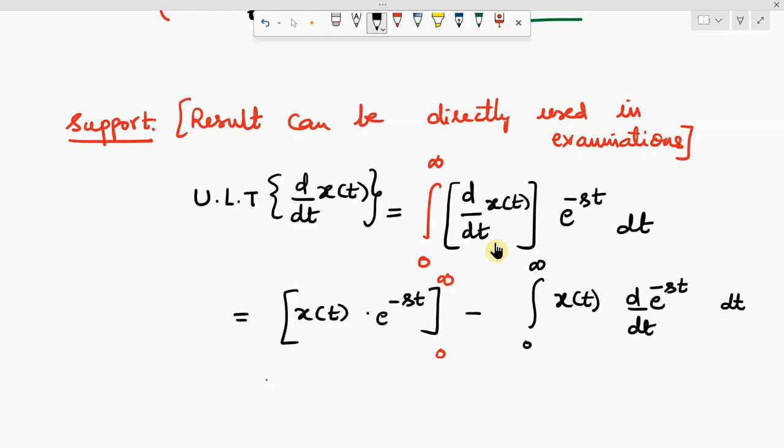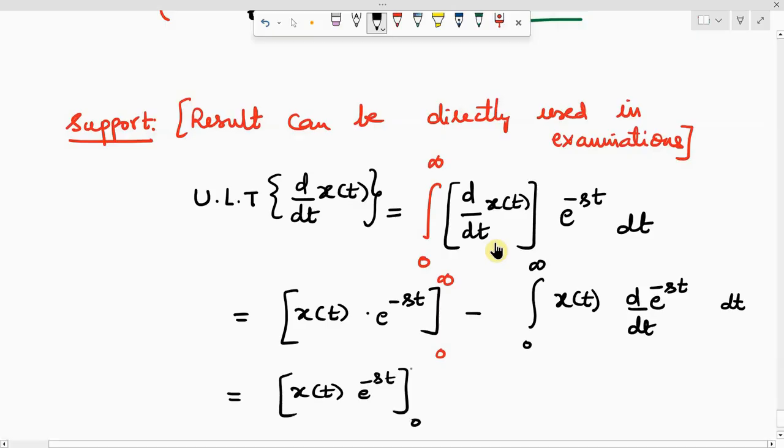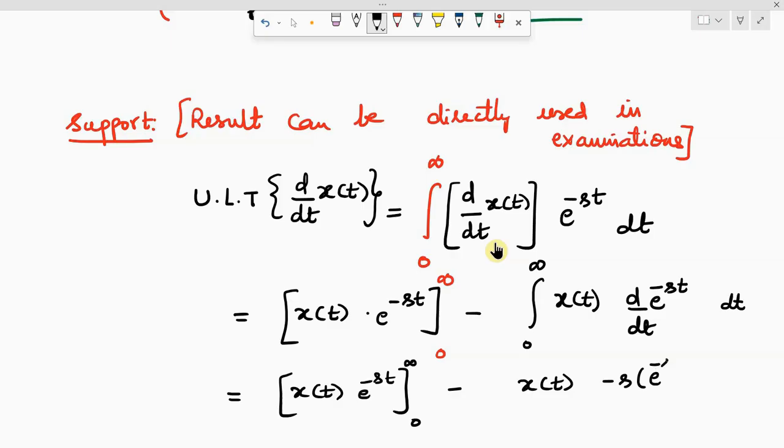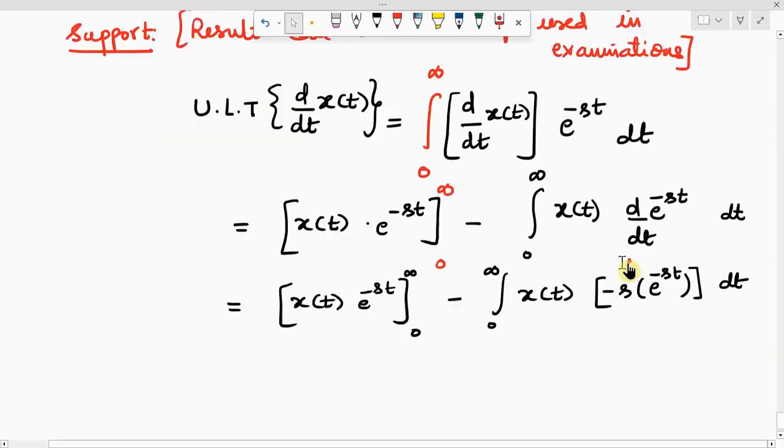Now please perform the integration. So you'll observe, I'll remain this as it is, I'll do it later. I'll write this as it is, minus. So d by dt x of t, you observe that it is x of t. You'll get minus s into e power of minus st here. Am I right? You have a dt, you have a dt. Am I right till this point? Yes, sir. Okay.